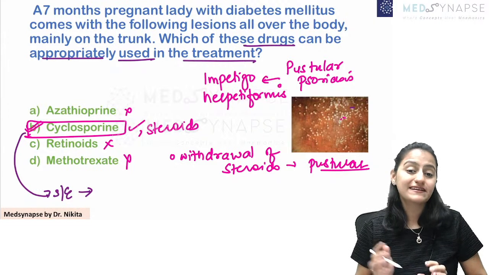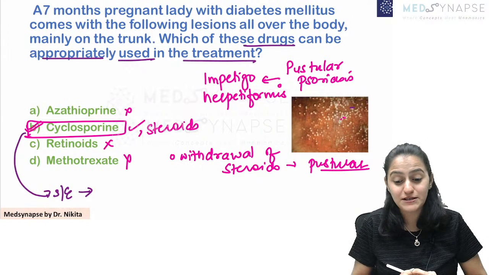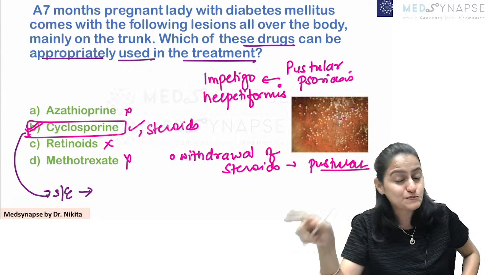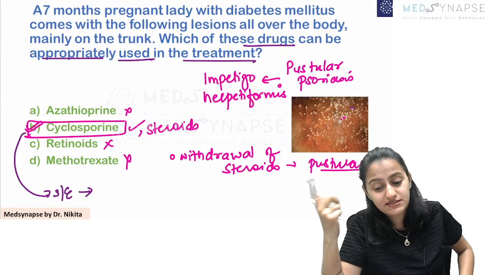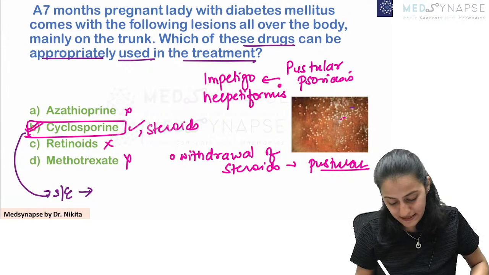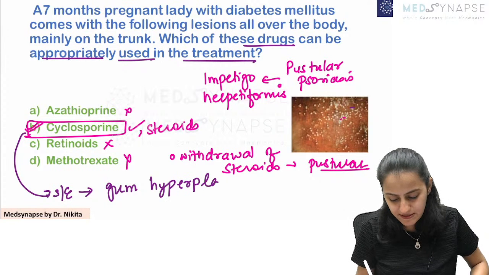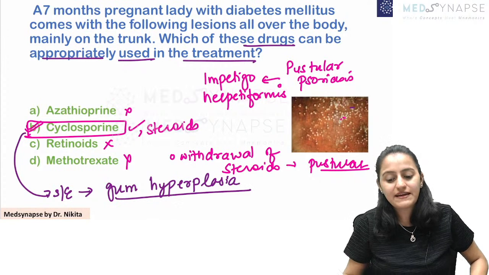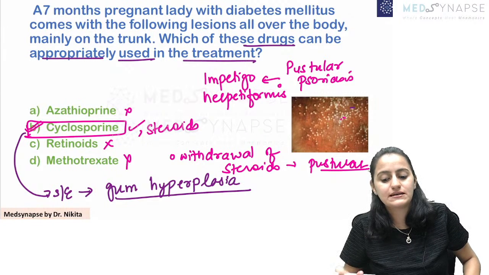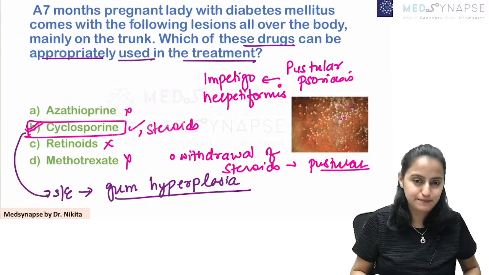Remember the side effect, it shares the same side effect along with your phenytoin. Psychosis, do not get confused with cycloserine and cyclosporine. Psychosis, seizures, that is cycloserine. Yeah, it is basically your gum hyperplasia. Remember this is frequently asked. Phenytoin, cyclosporin, they show gum hyperplasia. That is very important to be remembered.